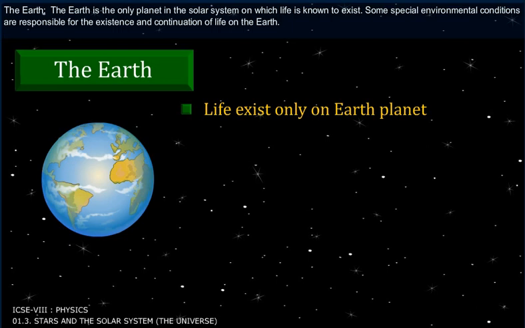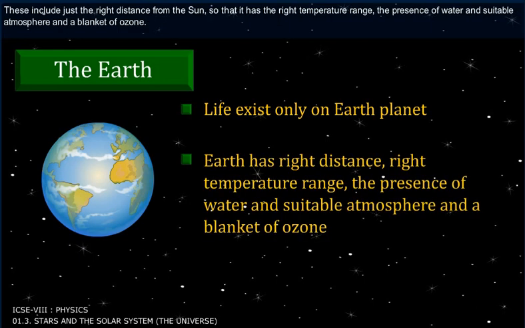The Earth. The Earth is the only planet in the solar system on which life is known to exist. Some special environmental conditions are responsible for the existence and continuation of life on the Earth. These include just the right distance from the Sun, so that it has the right temperature range, the presence of water, and suitable atmosphere and a blanket of ozone.